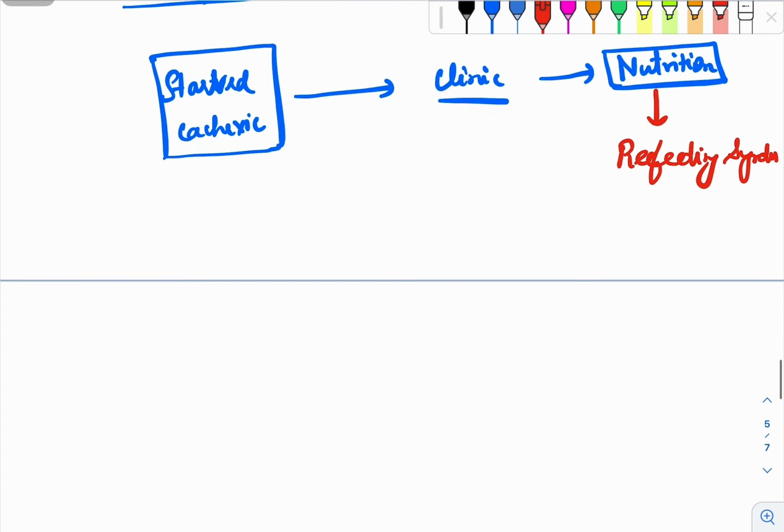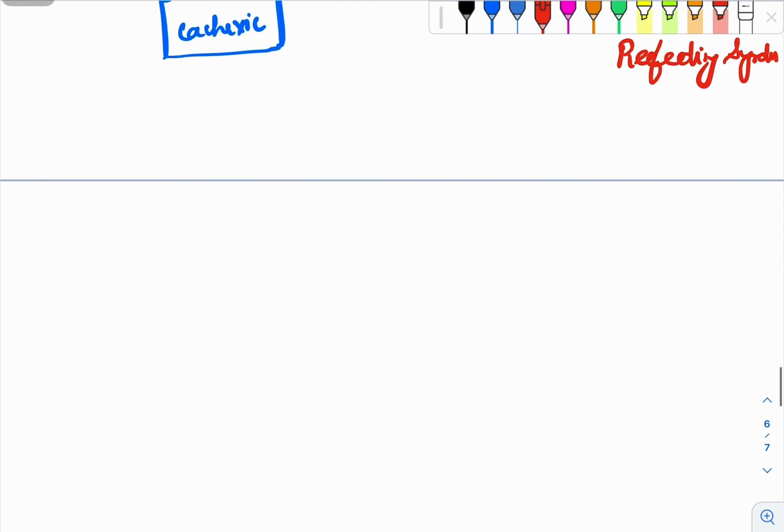So let's talk about a few things about starvation. Whenever patients are starved, in the first 0 to 24 hours, they will lose all the glucose stores in their body, and then during 24 to 48 hours, the amino acid pool will take over from the muscles and the liver.